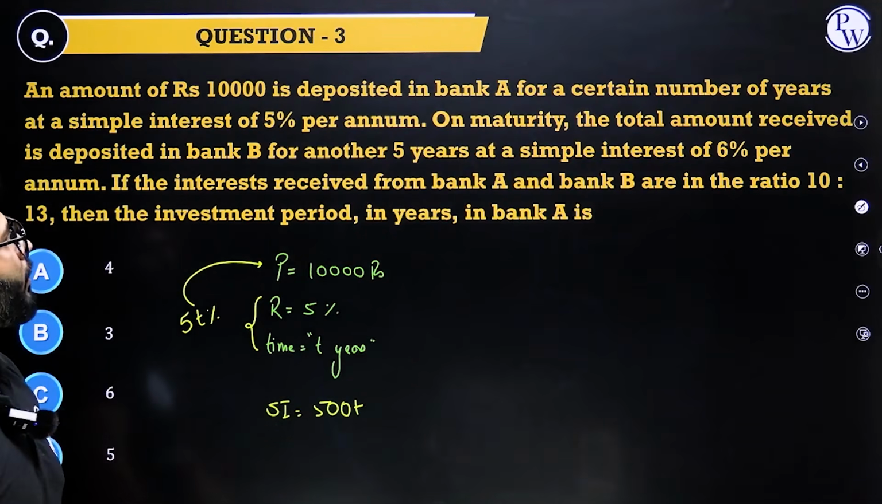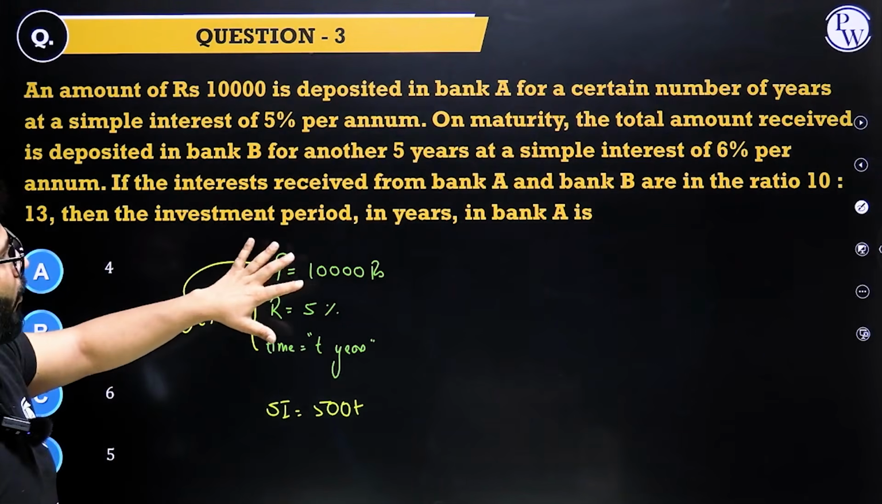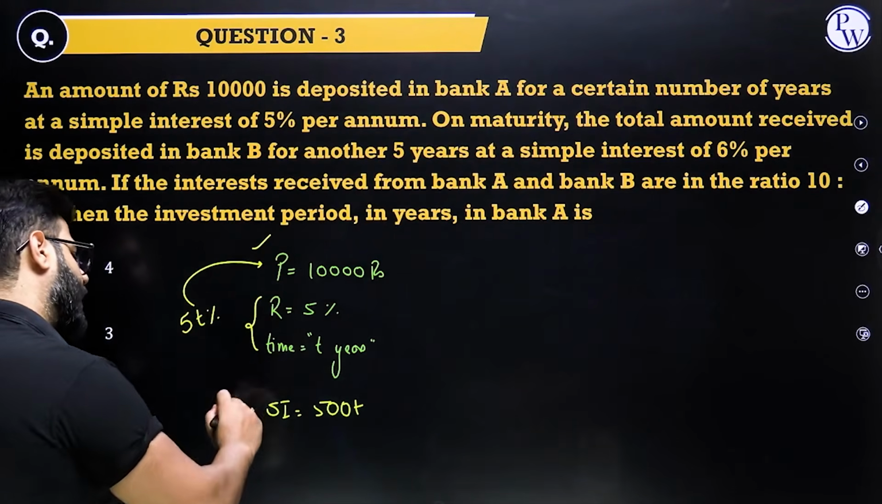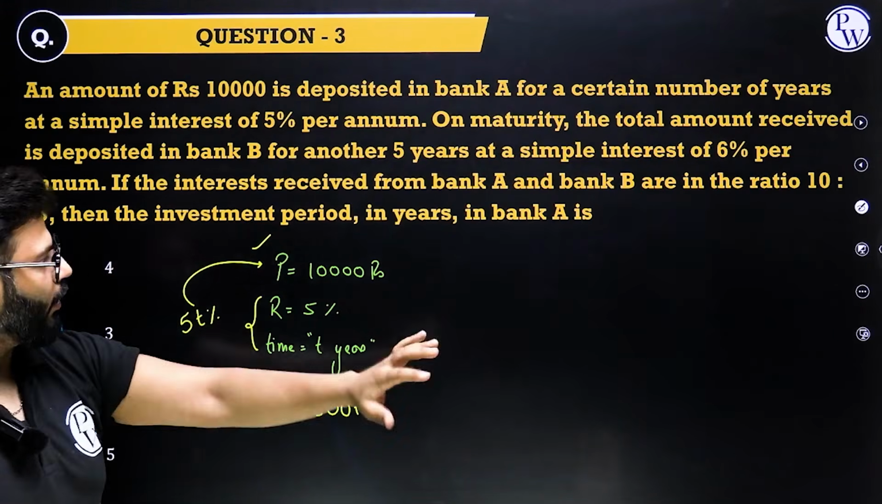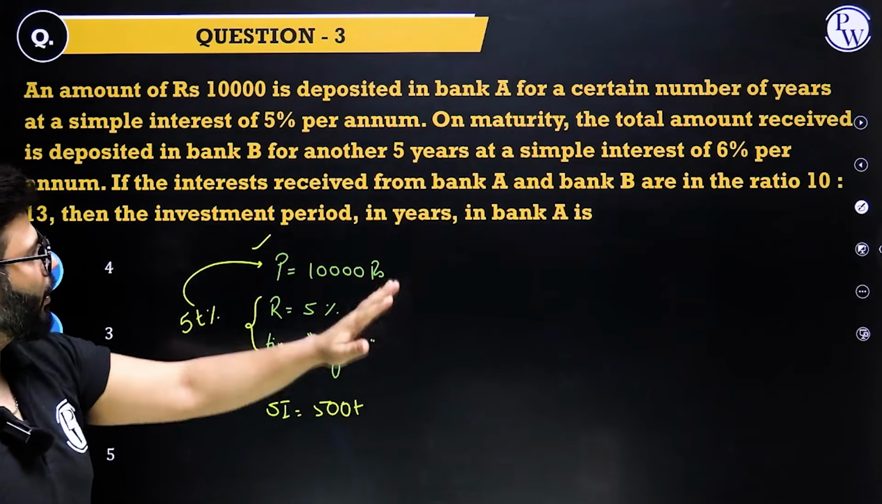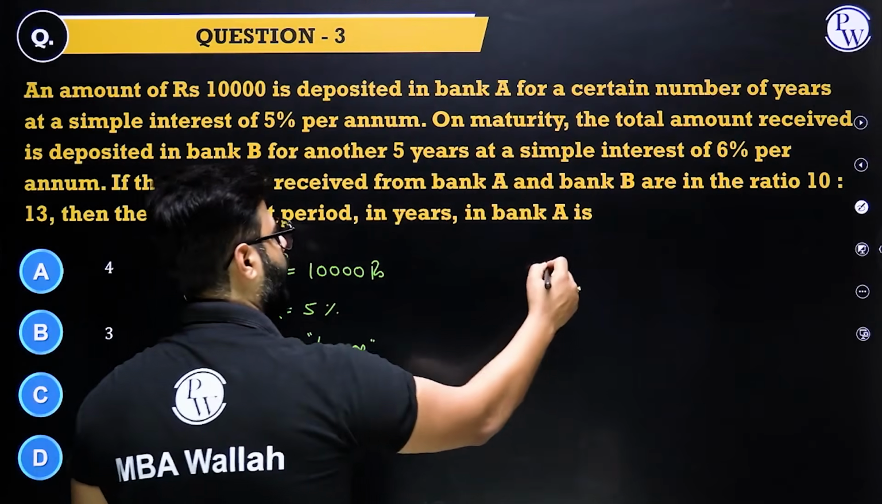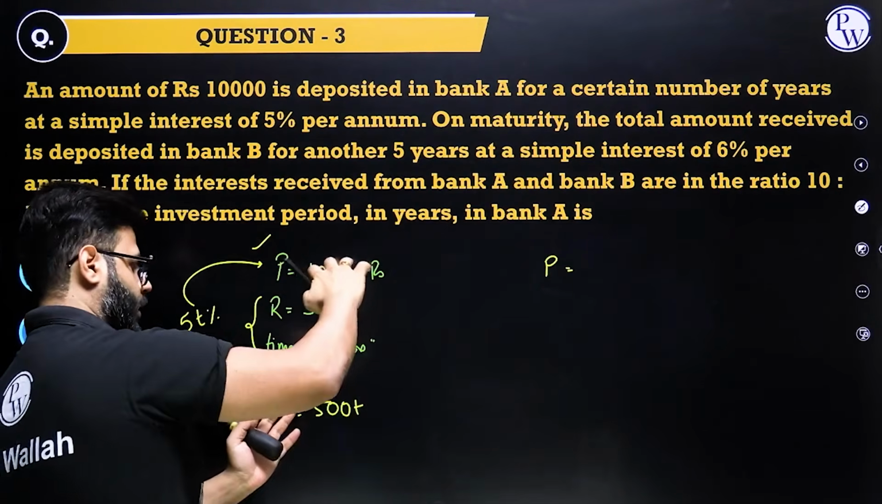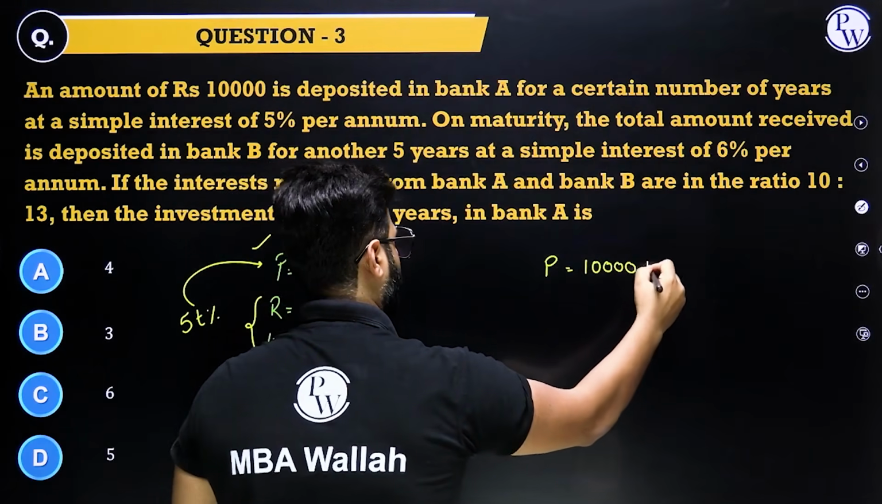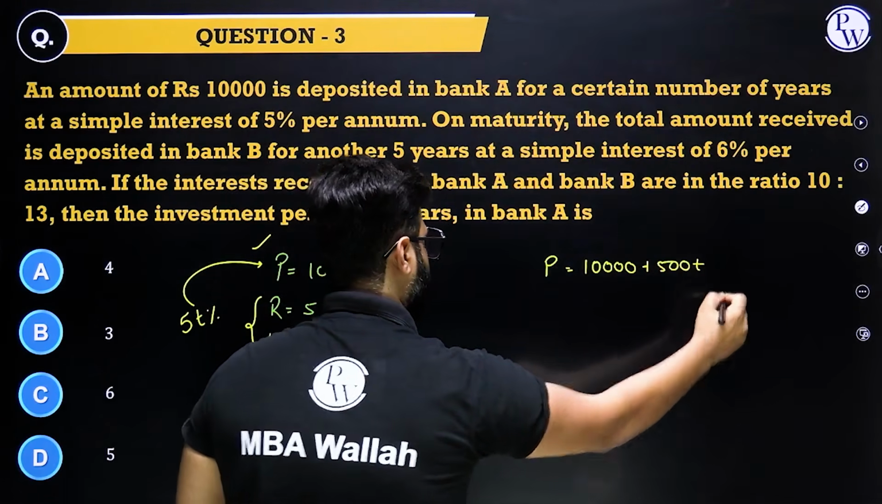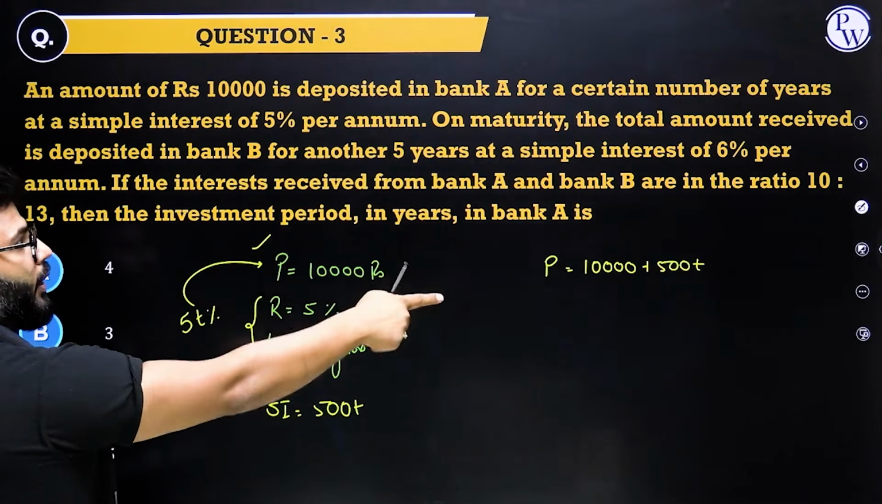What's happening next? On maturity, the total amount, that means the principal as well as the interest, has been deposited in bank B. Okay, let's take it up, put in the bank B. Now the bank B has a principal of this and this clubbed together. That means 10,000 plus 500T. That's the principal for the bank B.